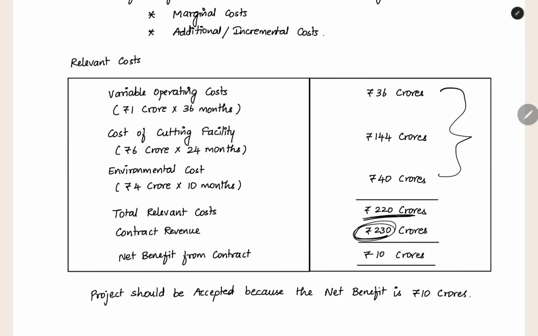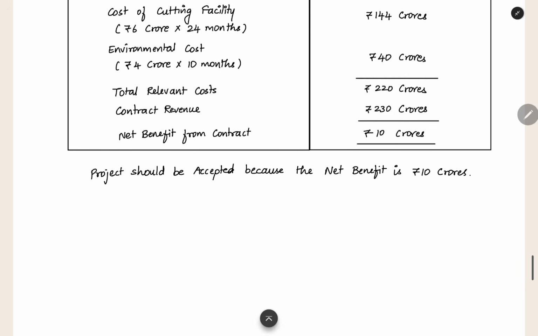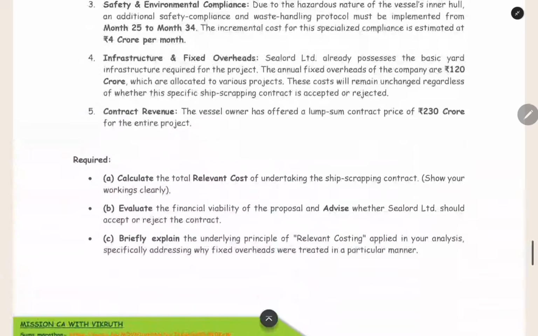The contract revenue is 230 crores. So the net benefit you are getting is 10 crore. So what is the decision? You have to accept the contract because the net benefit is positive and you are getting 10 crore extra revenue.